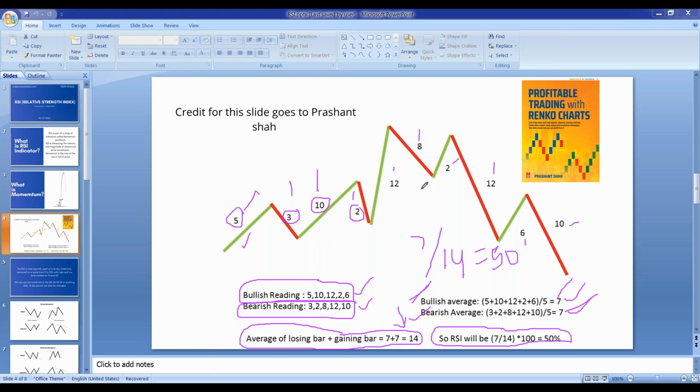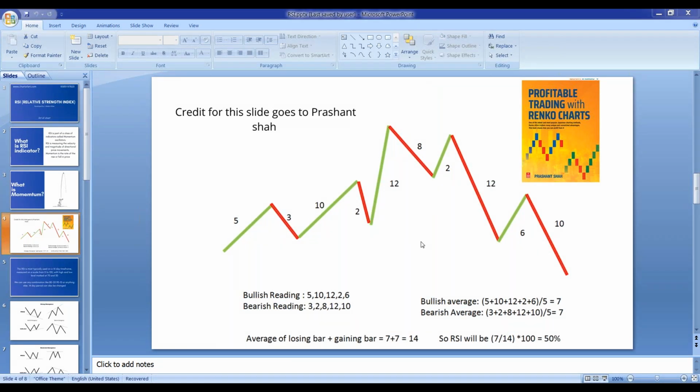What Wilder has done is he has taken a 14-day period. After taking this 14-day period, he calculates the closing prices, the average of the bullish days and the average of the bearish days, and then he plots the RSI. Hope you got the logic of plotting this RSI, how it will be at 50, how it will be at 60, how it will be at 70 and so on. Any doubt till now?